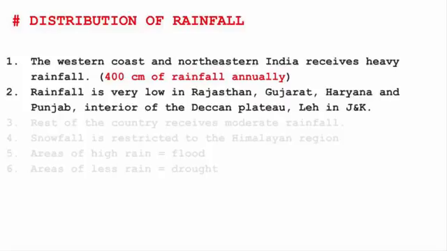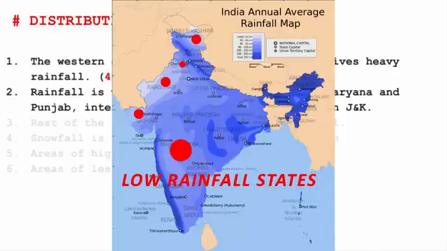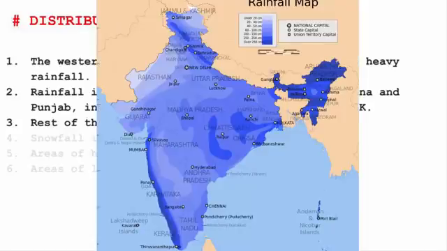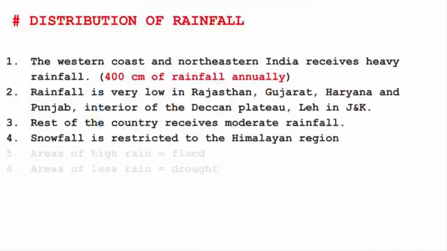Now the areas that have the opposite, that is low rainfall, are Rajasthan, Gujarat, Haryana, Punjab, interior states of Deccan Plateau, Leh in J&K. So these are the areas that have very less rainfall. So now that we have covered the minimum and the extreme, rest of the country receives moderate rainfall. So have a look at the map and you can pretty much figure out which are the areas that receive moderate rainfall. Now snowfall is restricted to the Himalayan region only.